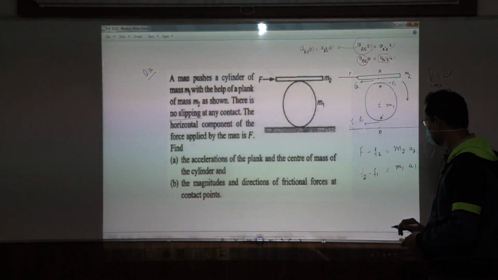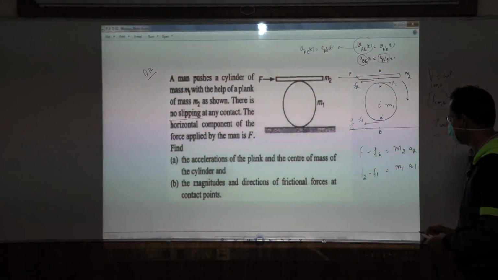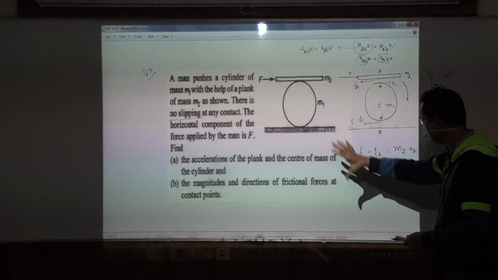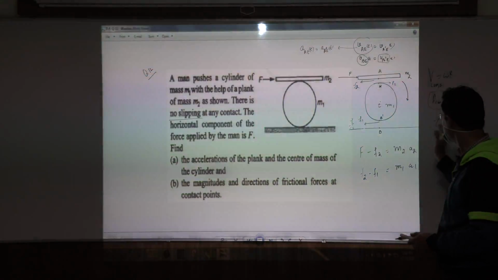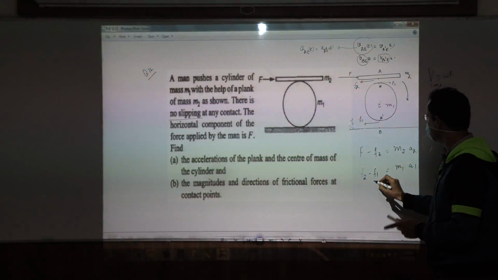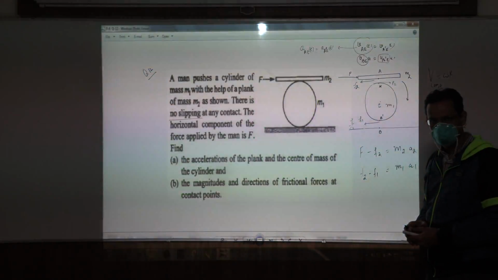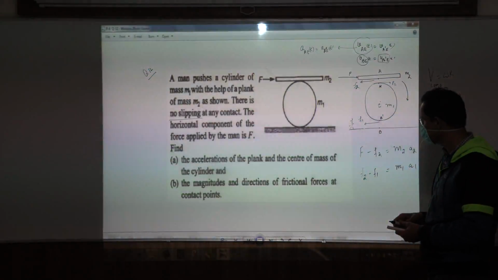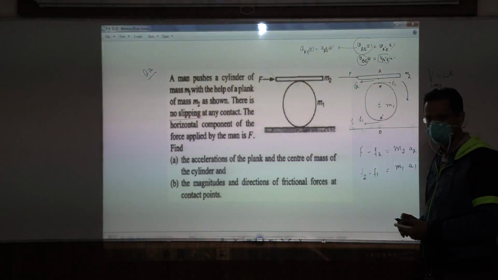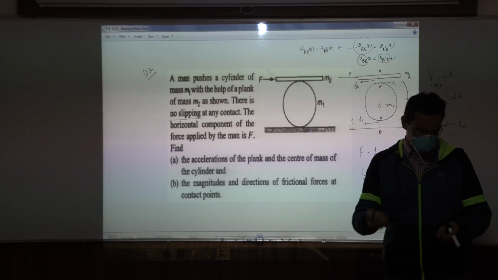Any more equations? We can write tau net is equal to I alpha. That is a standard approach. Write F net is equal to ma, and tau net is equal to I alpha for the cylinder. So you can do that now. Tau net. Okay. What about the directions of the two frictional forces? You can think over, write the expression for tau net, spend some time on this, and then come back to the solution. Please do that now.